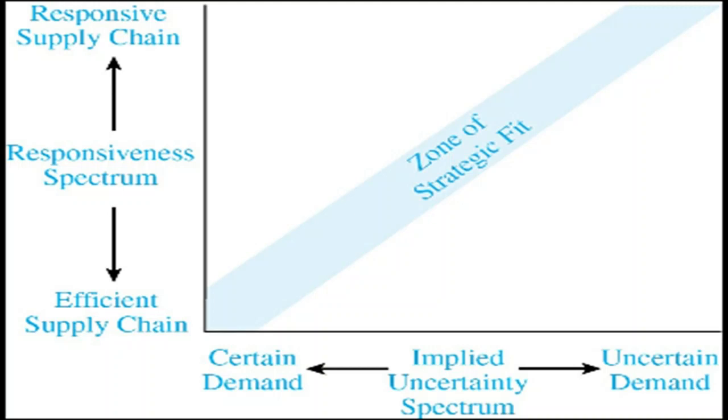So the next step in achieving strategic fit is to assign roles to different stages of the supply chain that ensure the appropriate level of responsiveness. It is important to understand that the desired level of responsiveness required across the supply chain may be attained by assigning different levels of responsiveness and efficiency to each stage of a supply chain, as illustrated by the following examples.